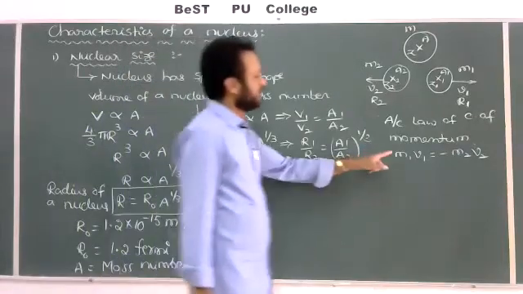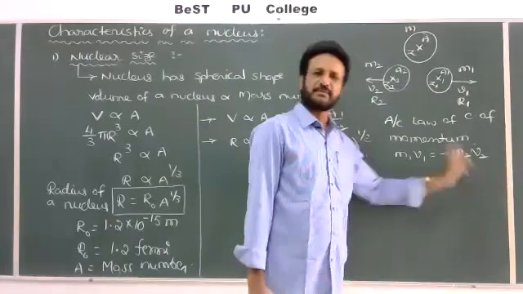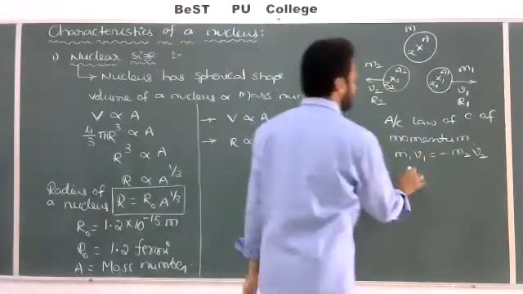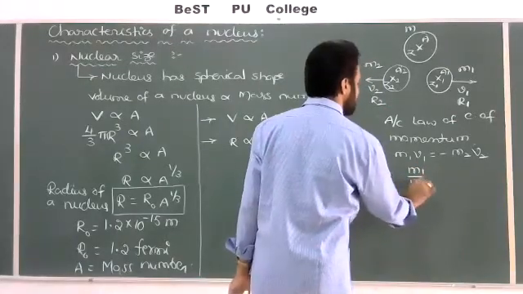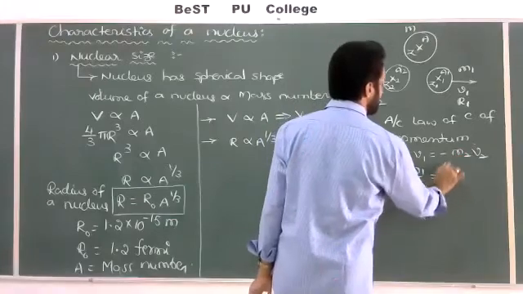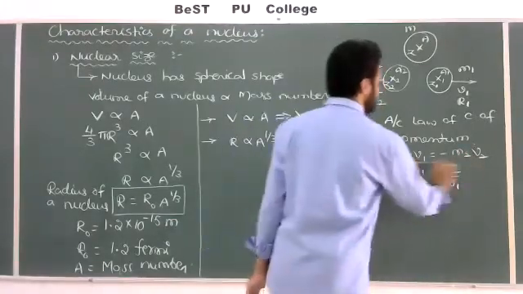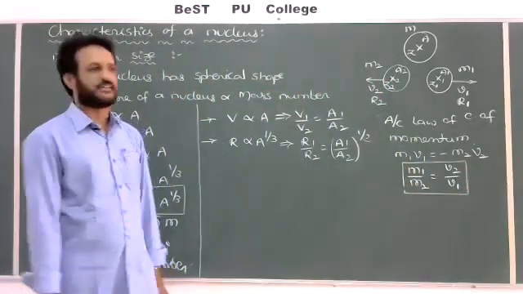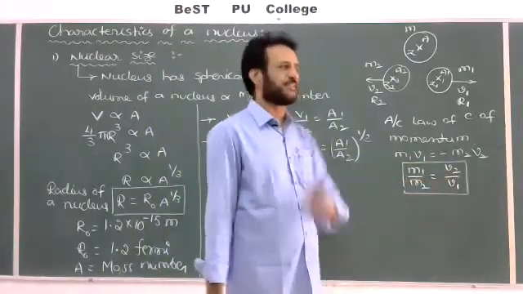It means the momentum of the first nucleus equals the momentum of the second nucleus, but in opposite directions. Taking magnitudes, m1 by m2 is equal to v2 by v1. One formula. Here m1, m2 are masses, and v2, v1 are speeds or velocities.